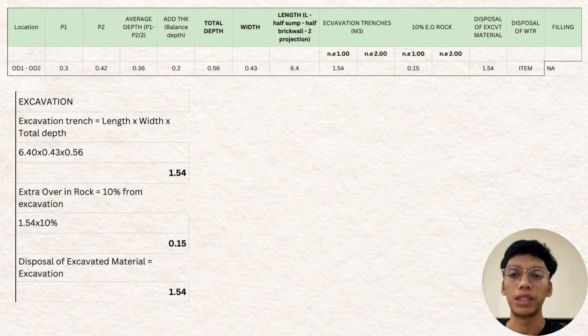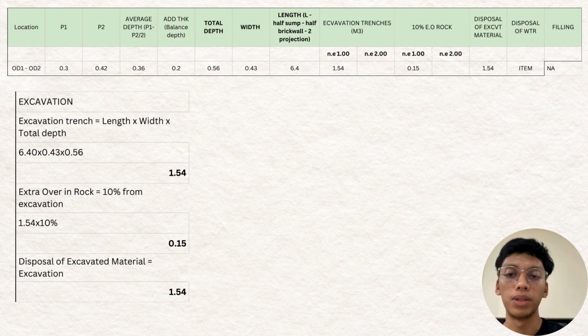So we're moving on to excavation works. The formula for excavation trench is length times width times depth. We already got our length, width, and depth, so we just multiply the three of them, and we get 1.54. The next one is the extra over rock. We carry the quantity of rock as 10% of the excavation work. So we just directly multiply 1.54 times 10%, so we get 0.15.